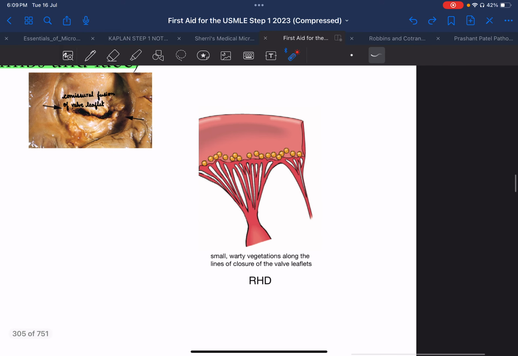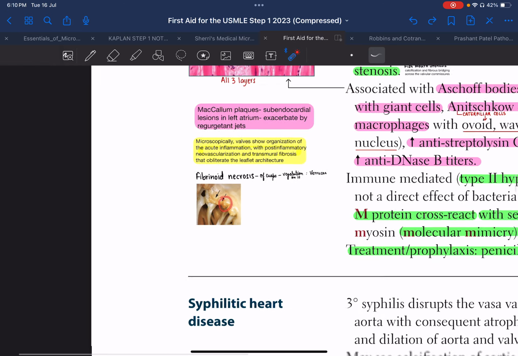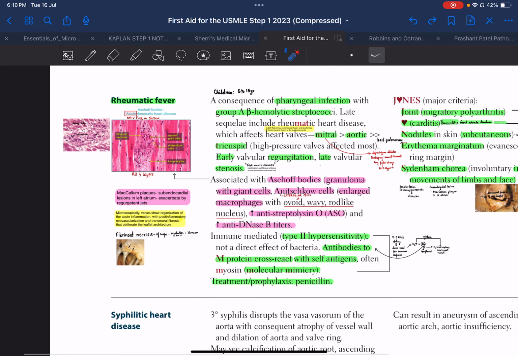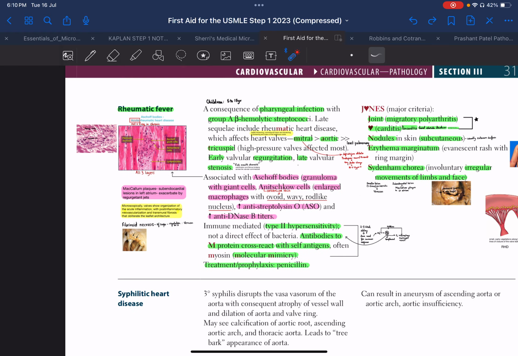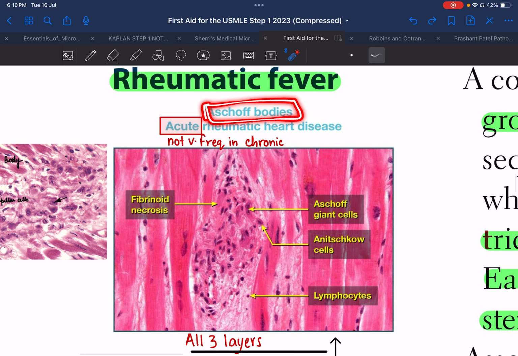Now you can see a diagram over here that in rheumatic heart disease, along the line of closure of the valve leaflets, there are small warty vegetations, as we saw over here also. Okay, so we have studied all about rheumatic heart fever. Also, one thing I would like to mention is that the Aschoff bodies which we talked about are a feature of acute rheumatic heart disease.